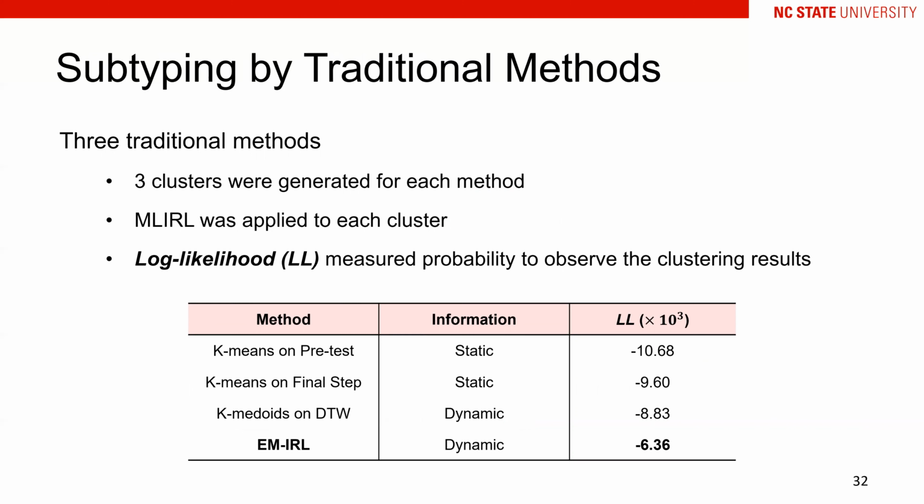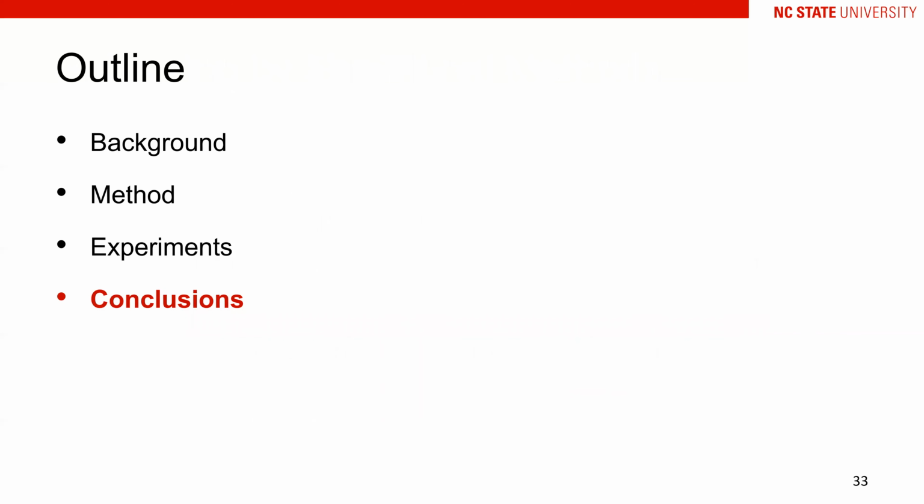The 3 traditional methods were compared to the EMRL by log likelihood, which measured the probability to observe the clustering results. Our results showed that the 2 dynamic clustering methods are better than the static clustering methods. Among the 2 dynamic methods, the EMRL is better. It might be because the dynamic time warping only considered the states, while EMRL takes both states and actions into consideration. According to these experimental results, we got the conclusions as follows.